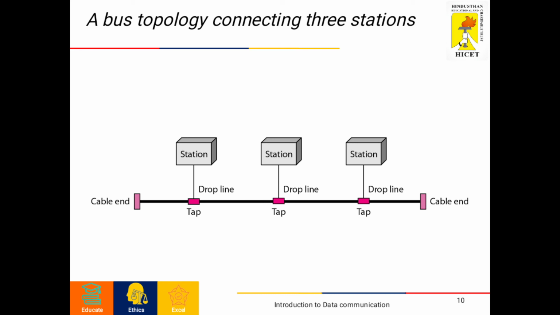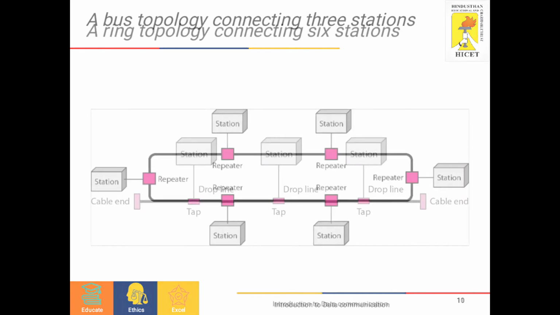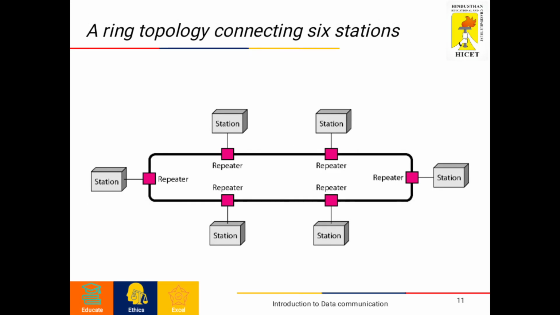The next one is the ring topology. In ring topology, each device has a dedicated point-to-point connection with only the two devices on either side of it. The signal is passed along the ring in one direction, from device to device, until it reaches its destination. Each device in the ring incorporates a repeater.